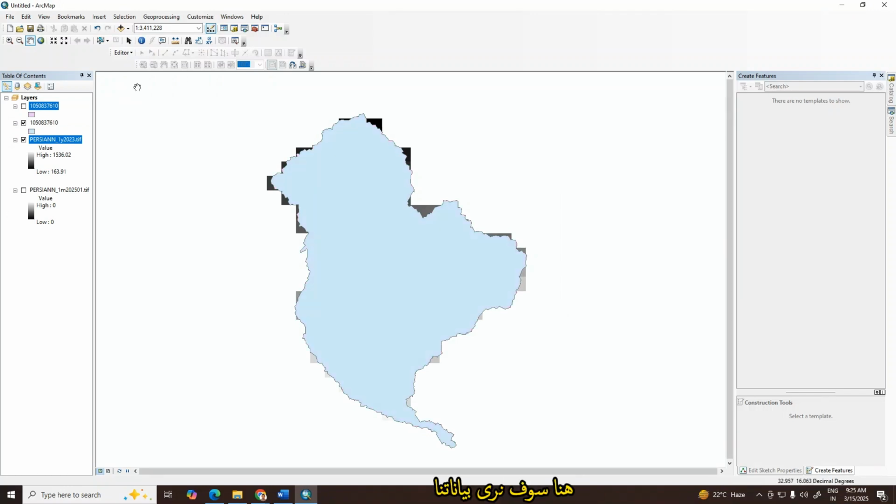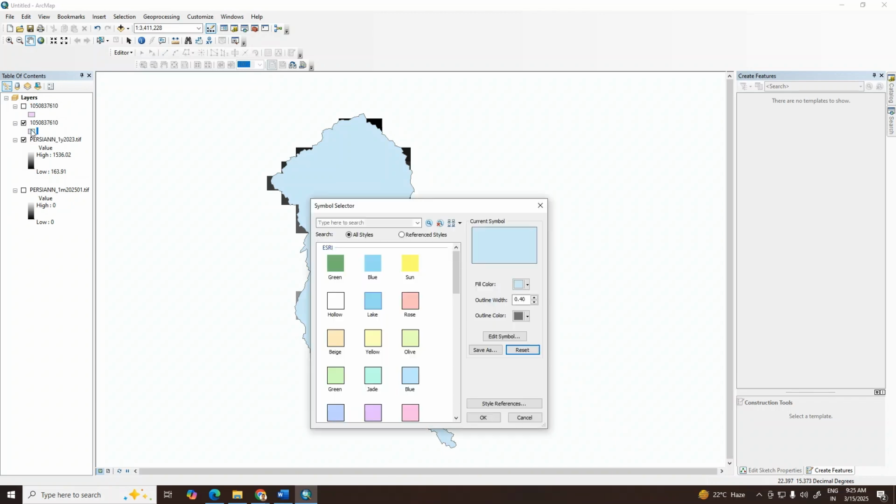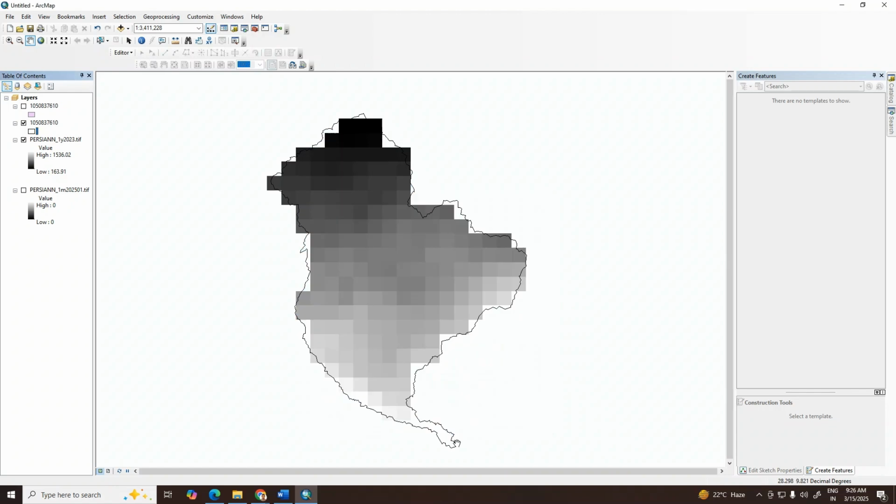Here we'll see our data. Okay, here we see our data and the shapefile. So let's change the color. Okay, we see our data is slightly larger than our watershed.